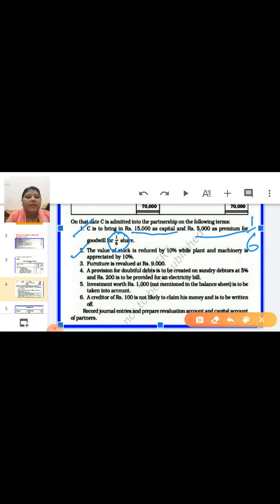You have to look at this from the second entry. Second transaction: the value of stock is reduced by 10% while plant and machinery is appreciated by 10%. So for the revalued items you have to see the previous amounts of stock and of plant and machinery. So the first thing is stock. Stock is reduced by 10%. Reduced means decreased. So here it is written stock is decreased by 10%.